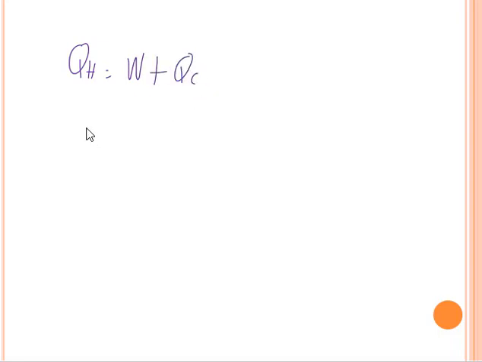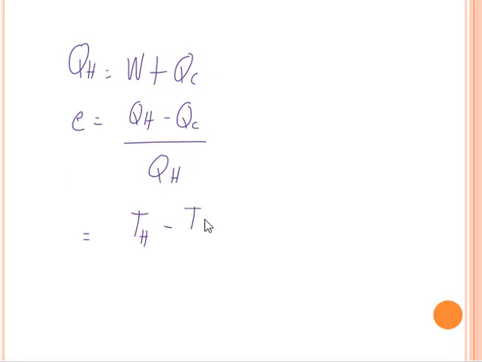And the efficiency is work, QH minus QC, over QH. QH is proportional to the higher temperature, and QC is proportional to the lower temperature. So the efficiency for this would be equal to 1 minus TC over TH. That's for the Carnot engine, which has an ideal efficiency.